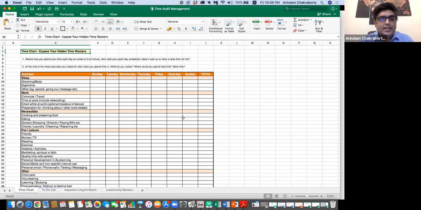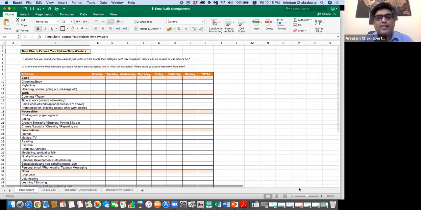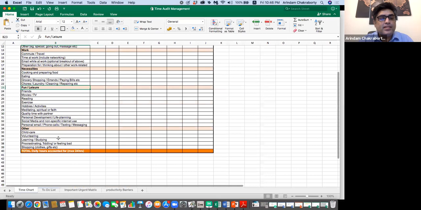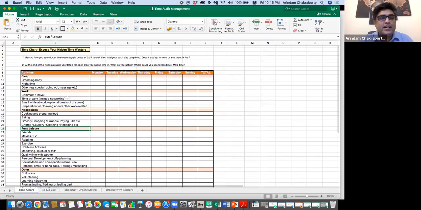So, guys, this is something which I call the time chart, and the way it works is that. I suggest you guys please do this exercise for at least a week, and you'll see how much of a difference it makes. As you see over here, there are different activities that we undertake, right? That may be in broader heads of sleep, work, some necessities, fun, leisure, others, right? So there may be a different set of activities we undertake.